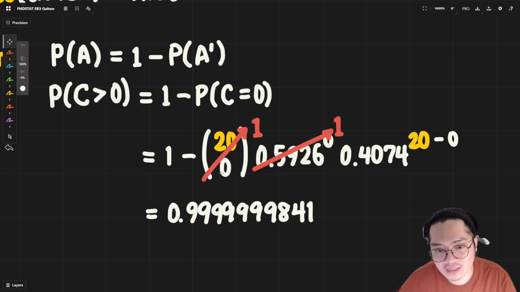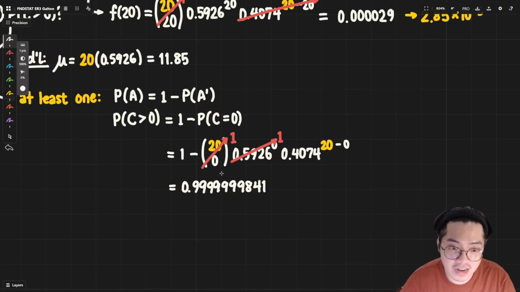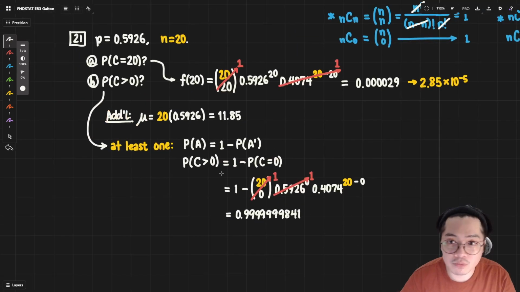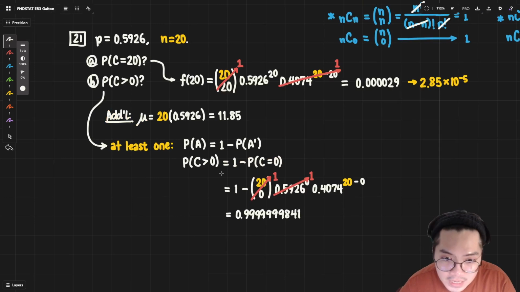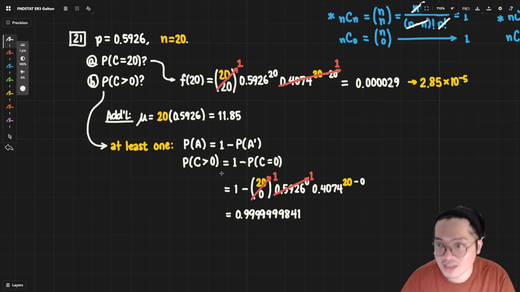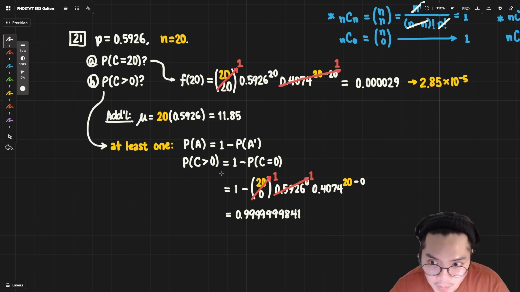0.99999841. This is almost guaranteed, right? This is almost 100%, no matter how you look at it, which means that it is almost guaranteed that somebody will pass. If no one passes in these 20 students, then it will be very, very improbable, right?